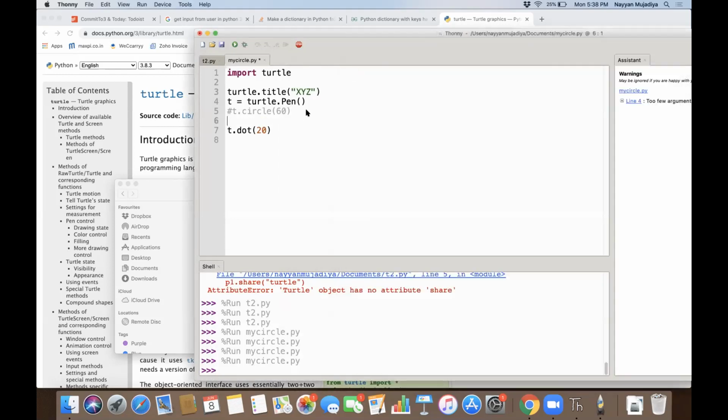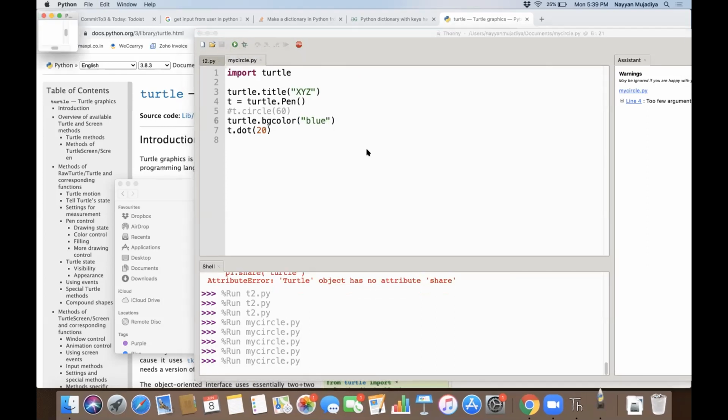Is it t.bgcolor or turtle.bgcolor? I think it's turtle. T is basically you took a pen. So background is not for a pen. Background is for the entire canvas, right? So turtle.bgcolor, correct. You need to think in terms of the real world scenario, then you will get the answer quickly.